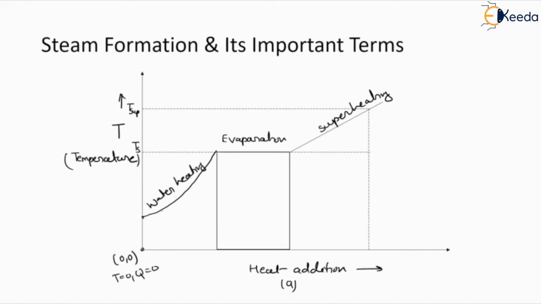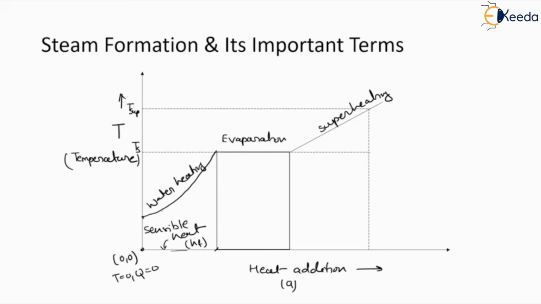Heat addition we define on the horizontal side, and the temperature on the vertical side. This particular amount of heat, until it reaches the saturation temperature, is called sensible heat, and it is denoted by HF because fluid is involved here. So HF is the sensible heat.